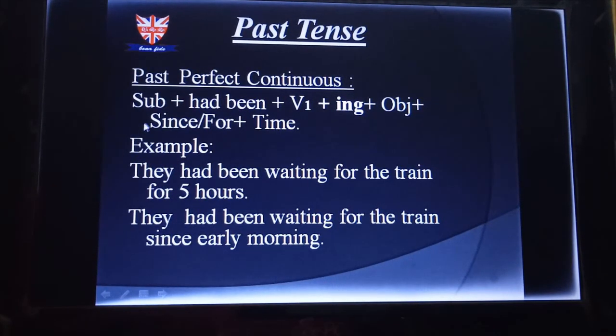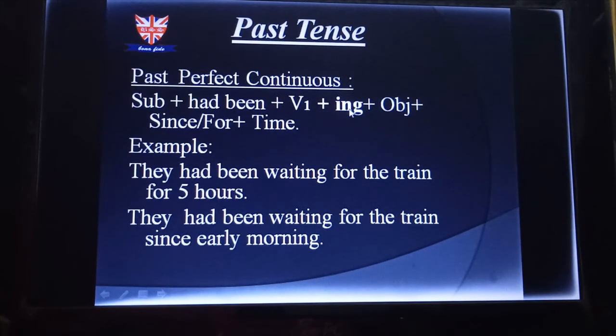Okay, so look at the example. Subject plus had been plus V1 plus ing plus object plus since or for plus time. Two examples I have given. The first one is they had been waiting for the train for 5 hours. One example I have given with for, another example with since. So they had been waiting for the train for 5 hours. And another one you can see, they had been waiting for the train since early morning.